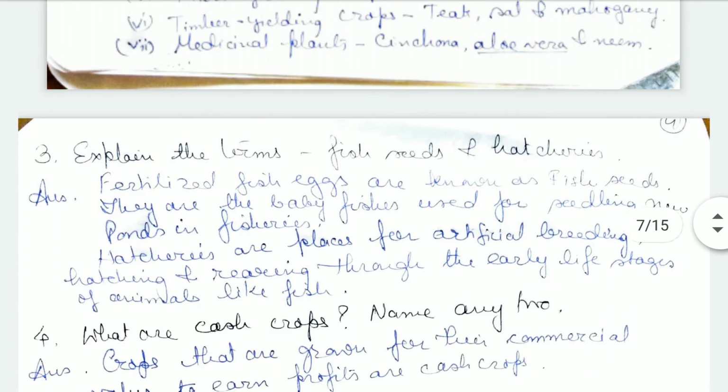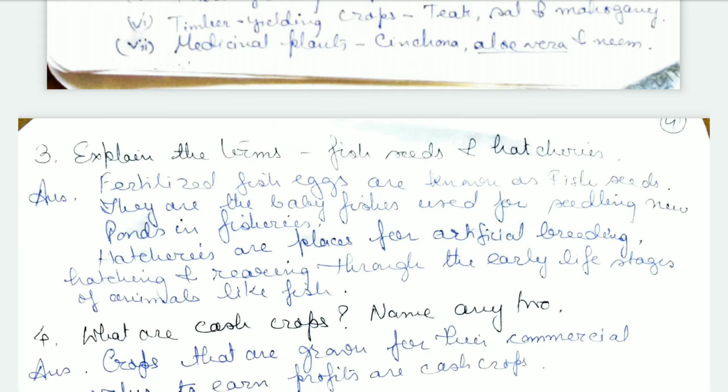Now we come to the third question. Explain the terms fish seeds and hatcheries. Fertilized fish eggs are known as the fish seeds. They are the baby fishes which are used for seedling new ponds in the fisheries.